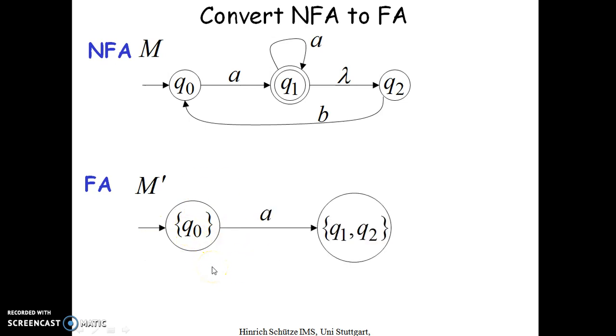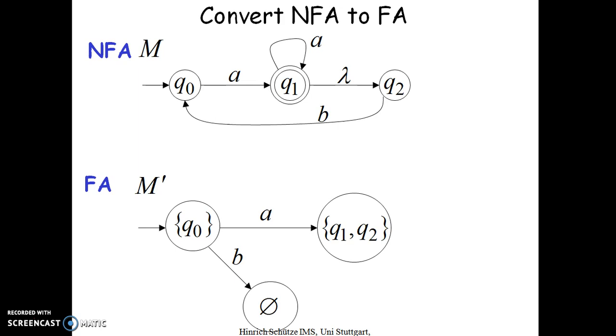So what I have to do is, on reading A, I will be in Q1 and Q2. Both of these I have to consider as a single state. Next, Q0 on reading B, do I have a transition? No. So it will go to a trap state.